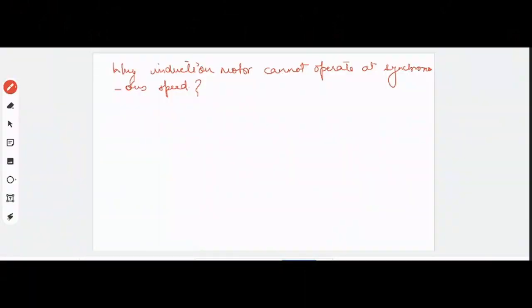Someone who has not spoken yet. Again, the strength of the class is too low. I don't know why, but there are many people who have marked their attendance. So I think they have left this meeting. Yes Ayush, tell. Who wants to tell? Why can the induction motor not operate at a synchronous speed? Why can it not operate?